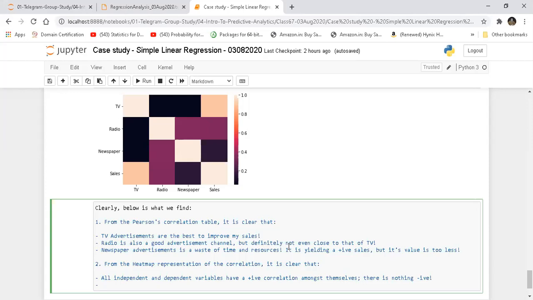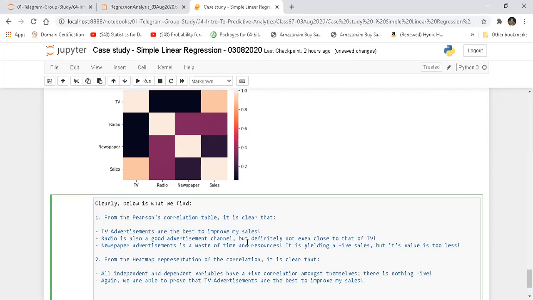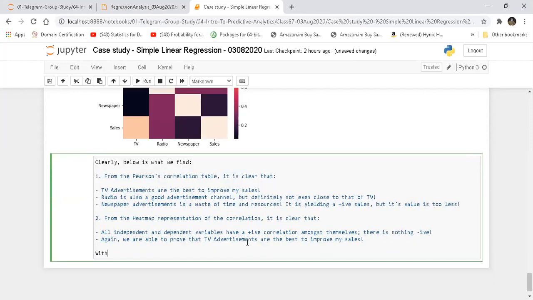The second thing we find is, again, we are able to prove that TV advertisements are the best to improve my sales, right? With this in mind, we can probably move over to our data preparation stage, followed by regression analysis.